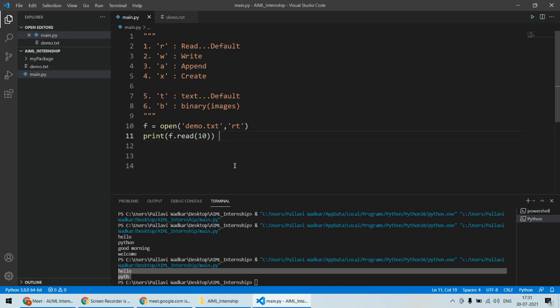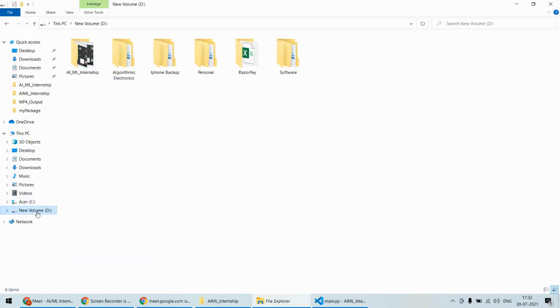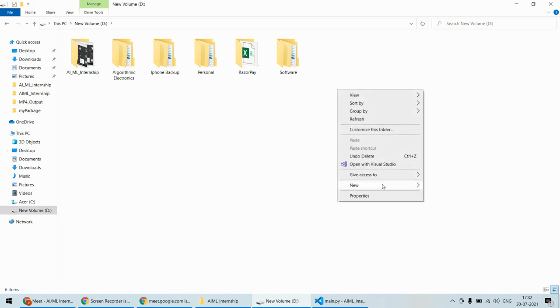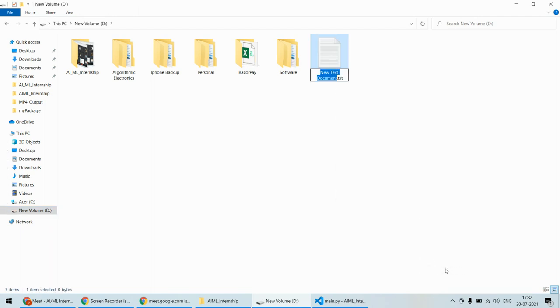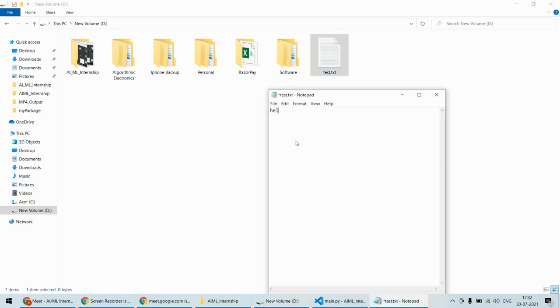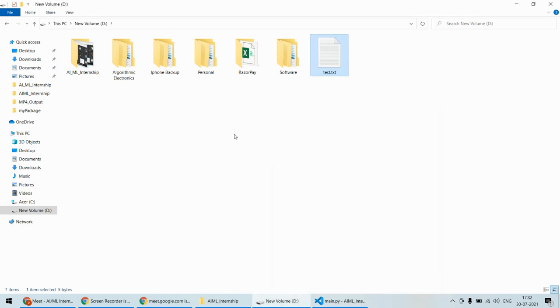Now next is, in this particular case, we have the file in our folder. You can clearly see that this is the file which is there in our folder. What if this particular file is not in the current folder, it is in some different folder? Let's say I'll create a new file in the D drive, a new text document, test.txt, and inside that I have hello world stored. Now this is in the D drive.